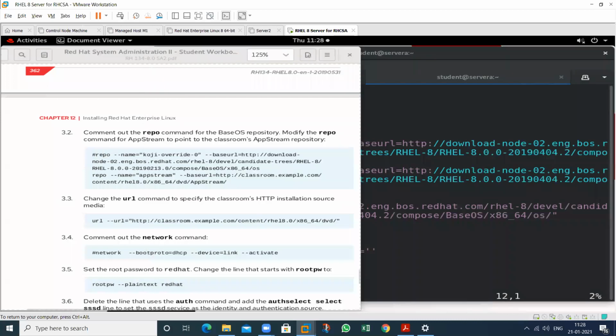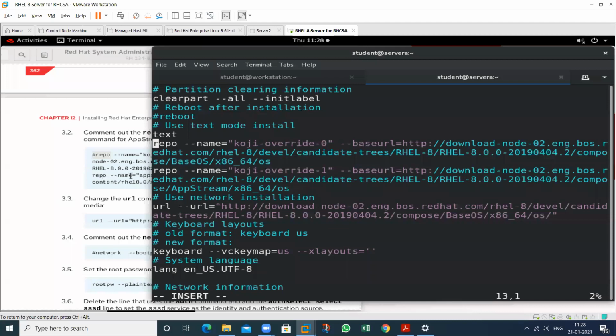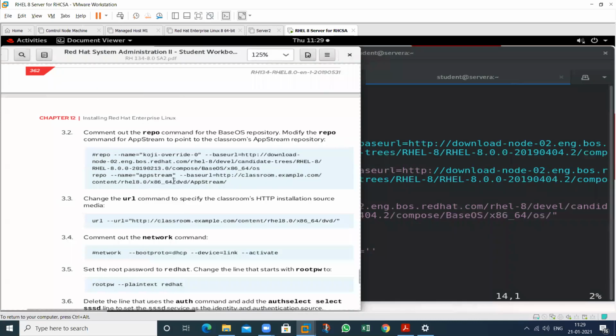This one. And what are the changes that you should make in this particular one? So that is repo --name=AppStream --baseurl=http://classroom.example.com. In this we have a content folder, in this we have a RHEL8 folder, in this we have an x86_64 folder, in this DVD, and in this select this particular AppStream to install all the packages. So see at this time what we have. So that is a different one. So write this the same.